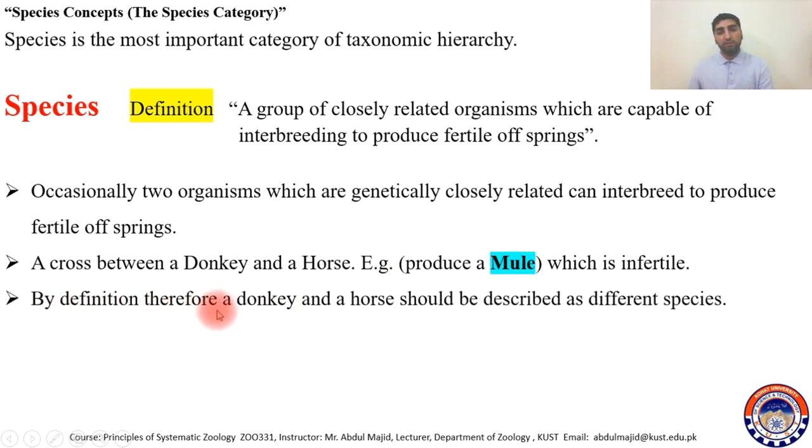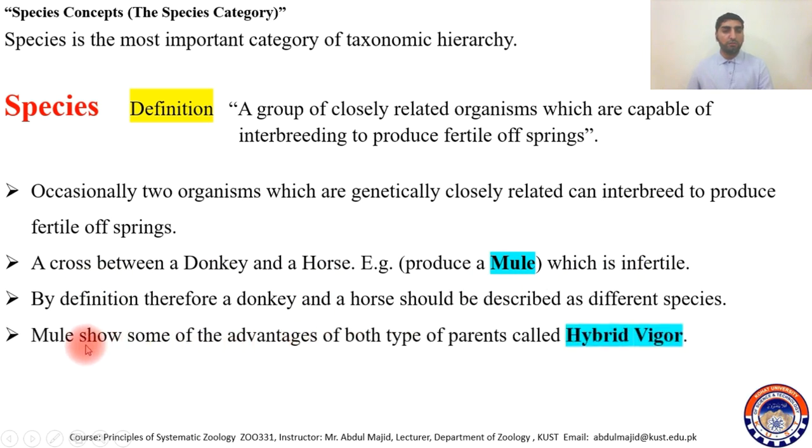By definition, therefore, a donkey and a horse should be described as different species. Why? Because they cannot interbreed and produce fertile offspring. The cross will produce an infertile mule. So, by definition, we can say that donkey is a different species and horse is a different species. Now the mule shows some of the advantages of both types of parents, which is called hybrid vigor.